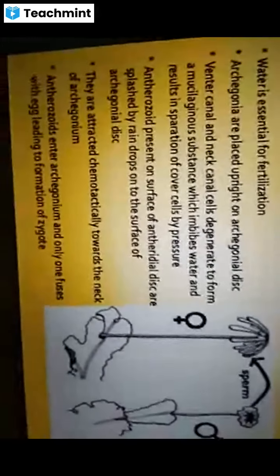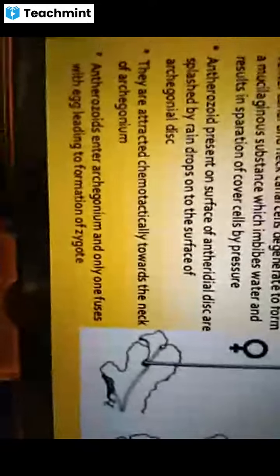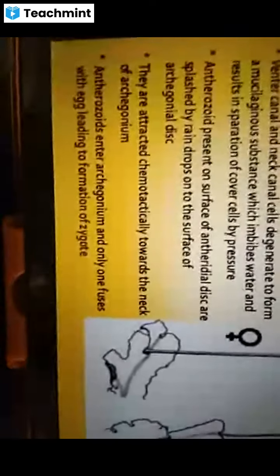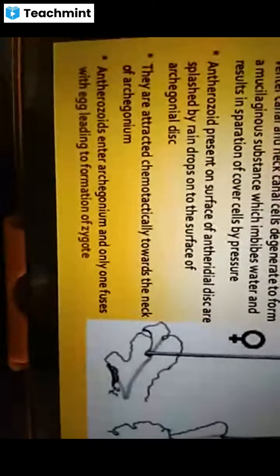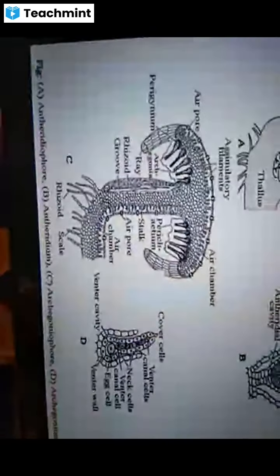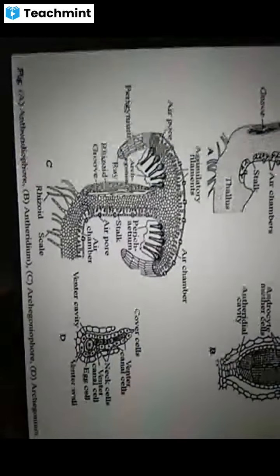The antherozoids enter the archegonium, and many may enter, but only one fuses with the egg nucleus, leading to the formation of the zygote.